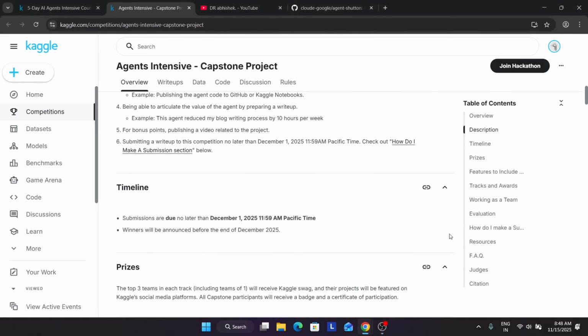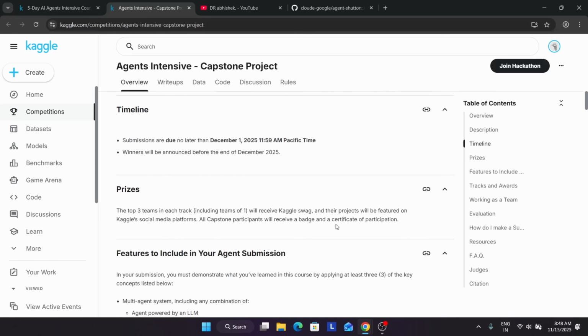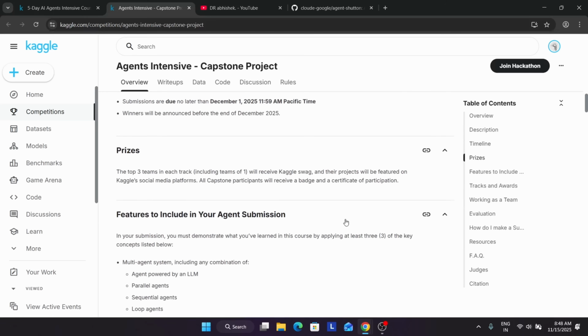Now we have already seen the deadline, and winners will be announced by the end of December. Now the prizes: they are just changing the rules. Earlier there were swags, now it has changed. Basically there were no swags. The YouTubers only created a misconception that all will get the swags. So 12 teams will be getting the swags, or individuals if you are participating.